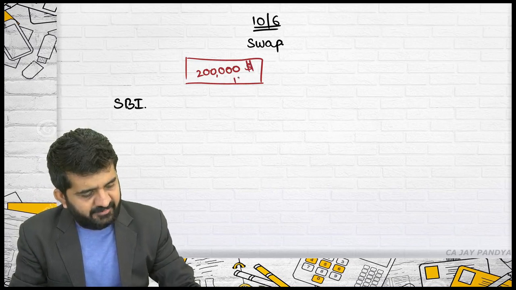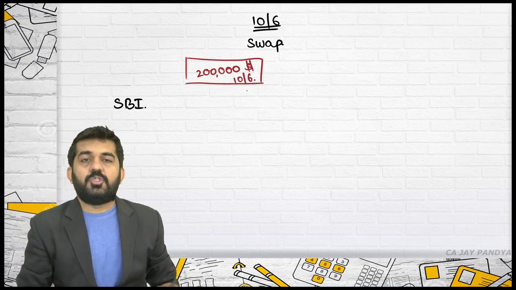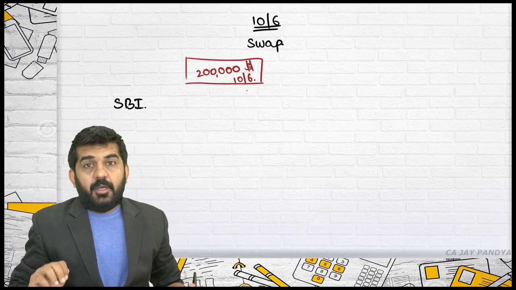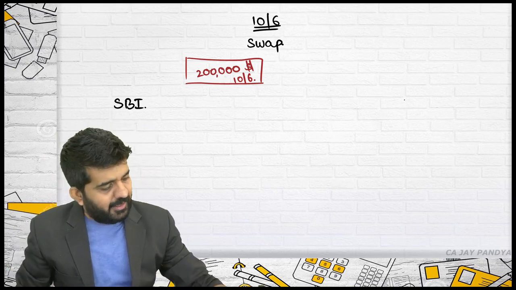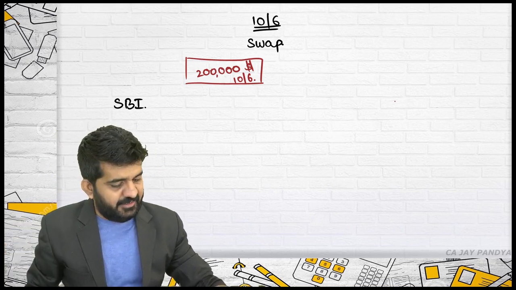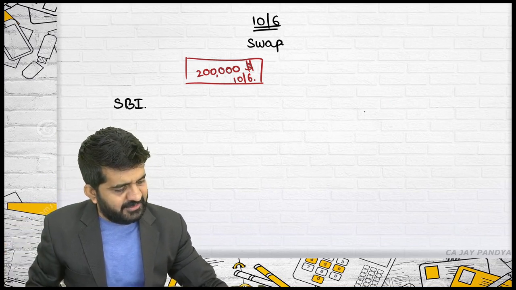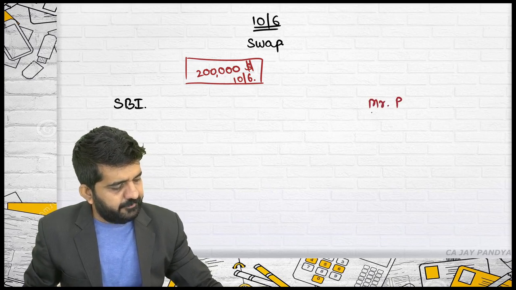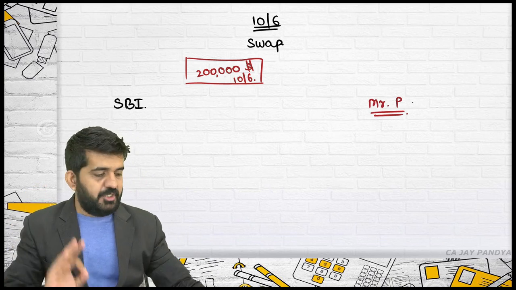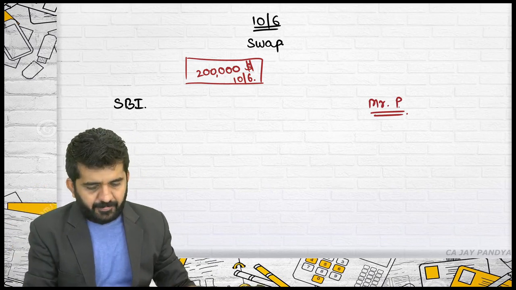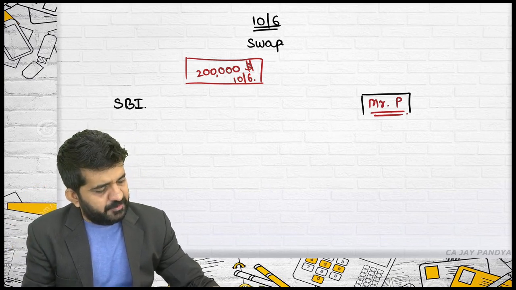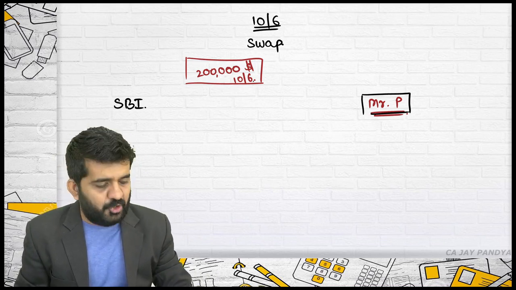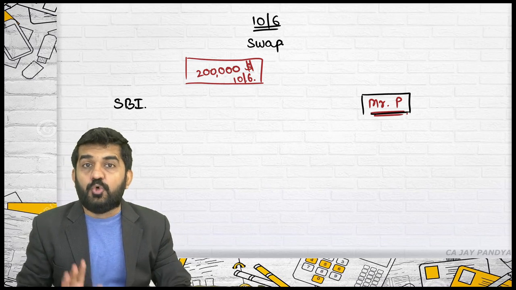On which day is it? 10th of June. Is it alright? He asked one of its clients, say Mr. P. I am also writing the client's name. Other client, there is not an importer. He says to Mr. P that Mr. P, I am having $2 lakh of 10th June actually.